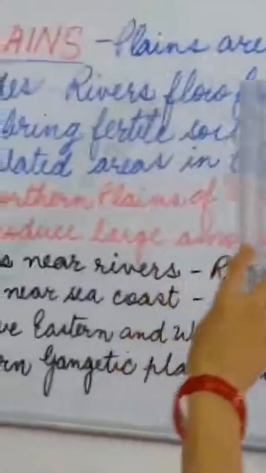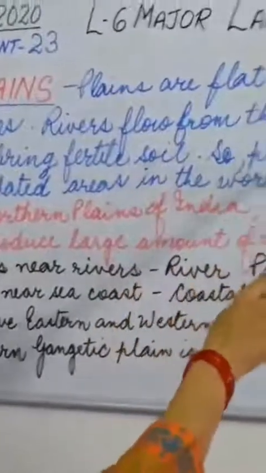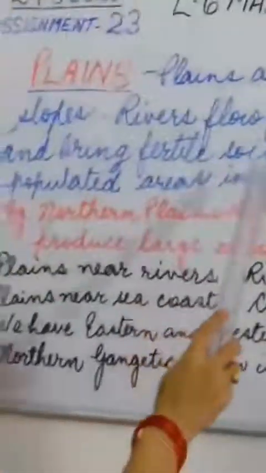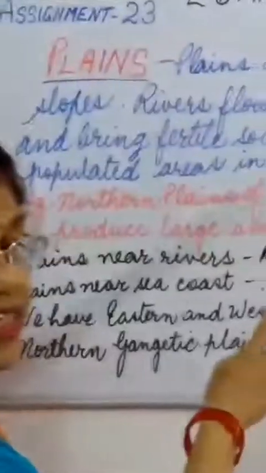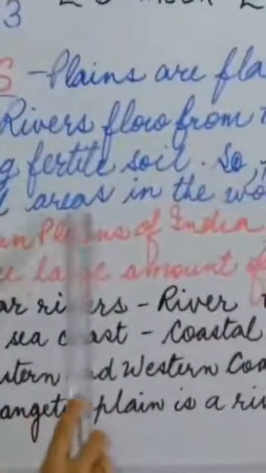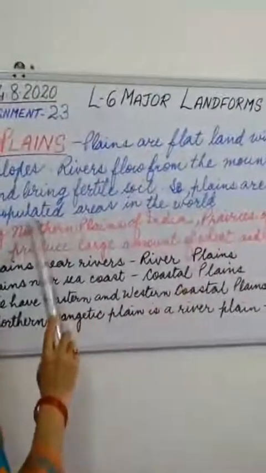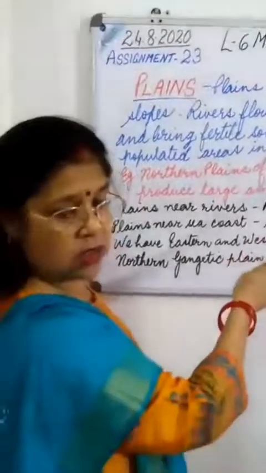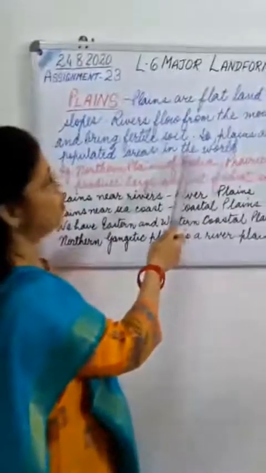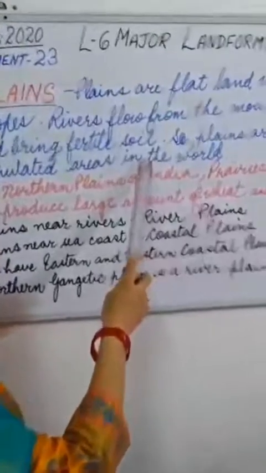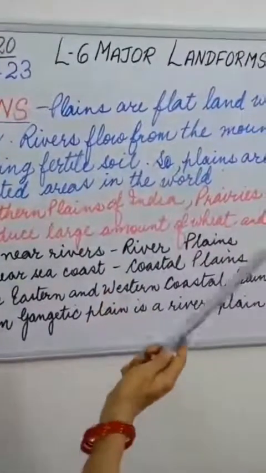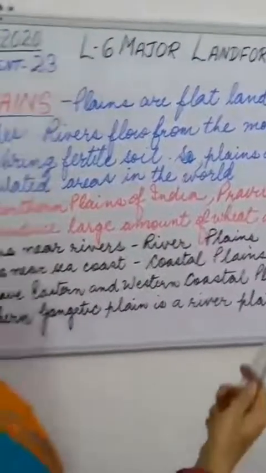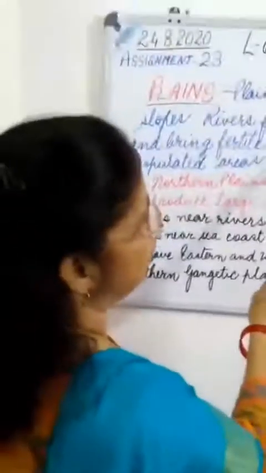So as I told you, plains are flat land and they have gentle slopes. And rivers which flow from the mountain, they bring fertile soil. And you can say silt also, which is very good for the crops to grow. So plains are thickly populated areas in the world. Why is it thickly populated? Populated means many people stay in the plain. Why? Because in the plain, people can build houses. Yes, they can grow crops. So all their demands can be fulfilled. They can stay in a house and they can also get their food, what they want to eat. Either it is crops or vegetables. So plain is very good for people.